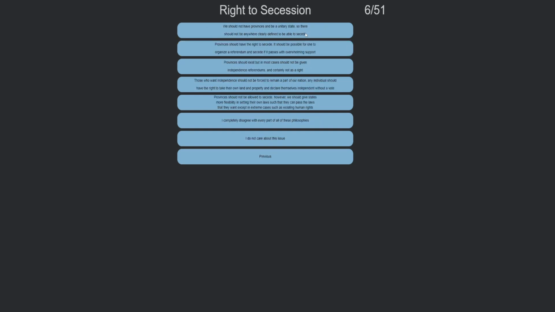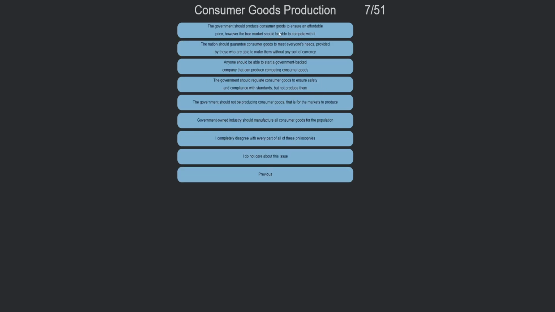I think prostitution should be legalized. Right to secession. We should have provinces in a unitary state, so there should not be anywhere clearly defined to be able to secede. Provinces should have the right to secede. It should be possible for one to organize a referendum to secede if it passes with overwhelming support. I agree with that.